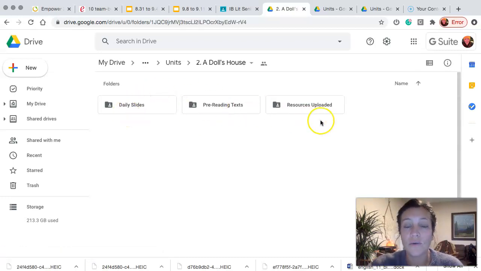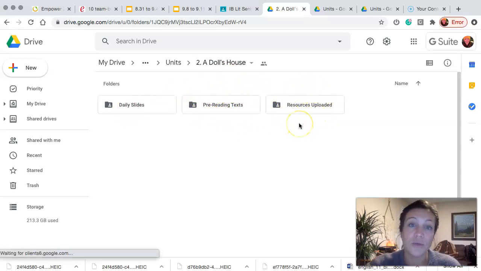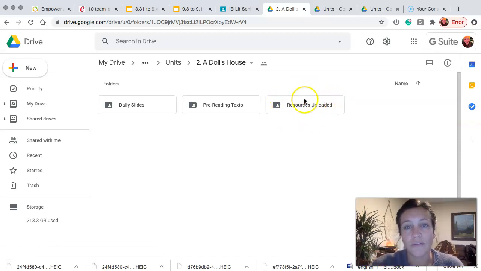And you'll see here a few folders. Number one, these are the pre-reading texts that we looked at. These are some resources that will be uploaded to Empower, and your activities and stuff. Those will just live in a separate folder. You'll be able to access these from another place like Empower or Google Classroom. So you probably won't jump into these two very often. The Daily Slides folder is the one you'll want to use.